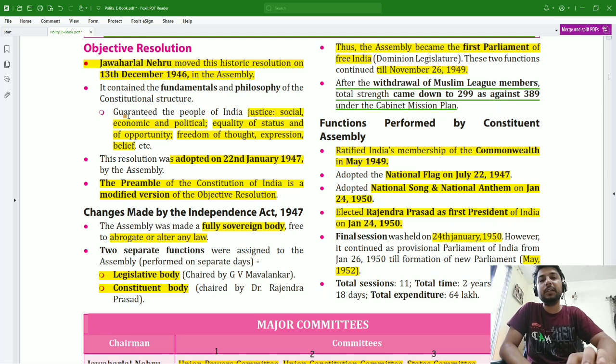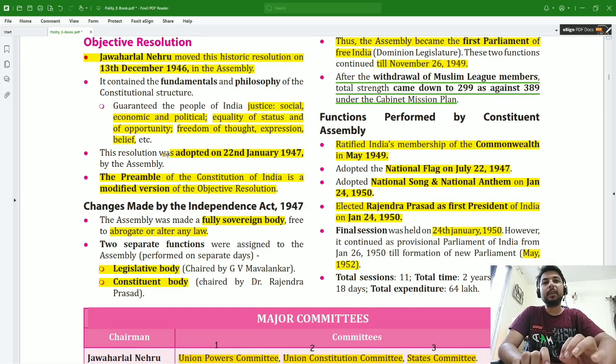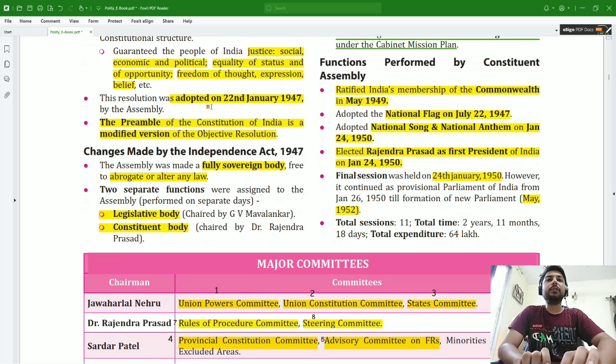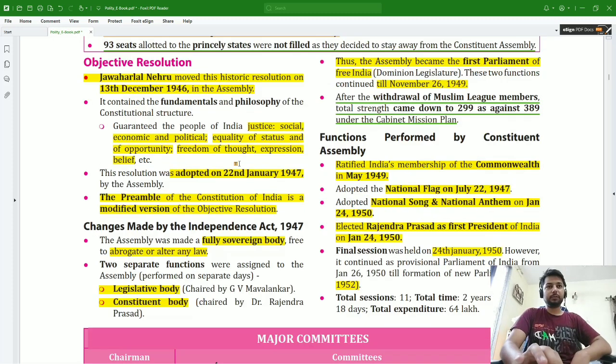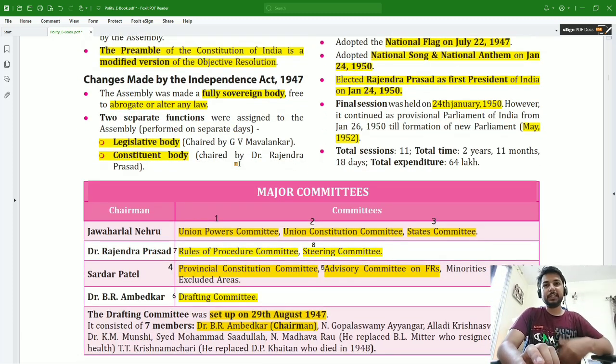If you see the words of the objective resolution, it is pretty much the same as the preamble. Guaranteed the people of India justice, social, economic, political, equality of status and of opportunity, freedom of thought, expression, belief, etc. This resolution was adopted on 22nd January 1947 by the Assembly, and the preamble of the Constitution is a modified version of the objective resolution, as I said again and again.